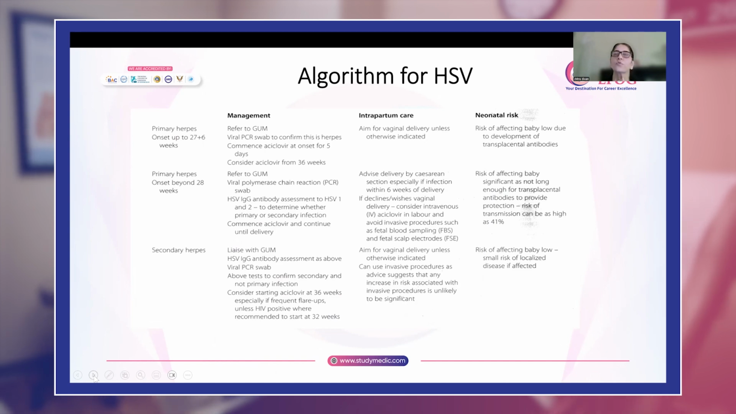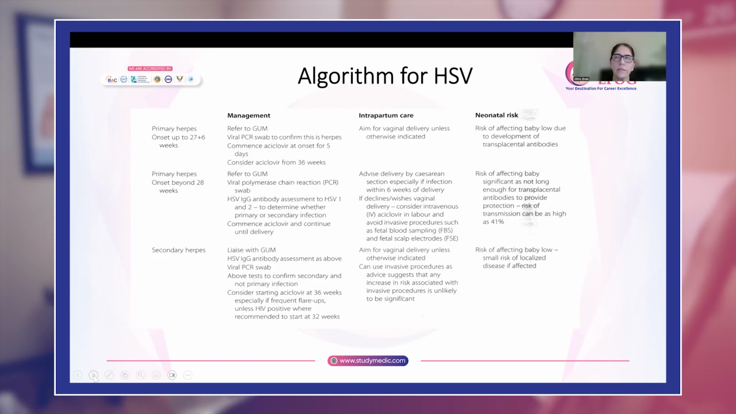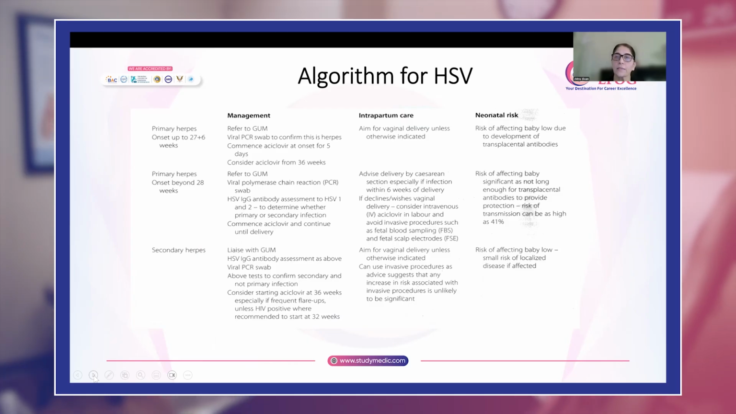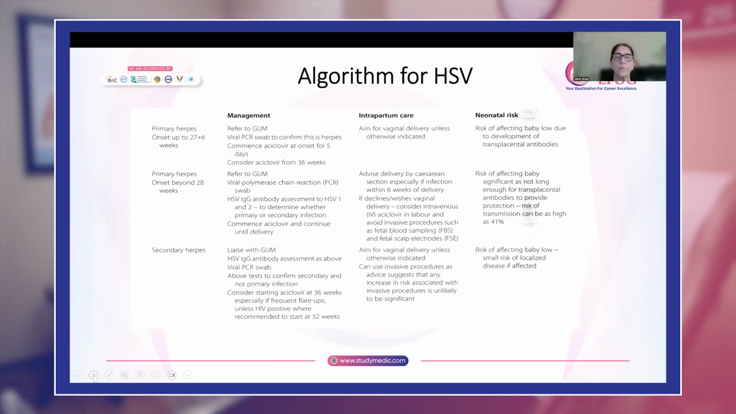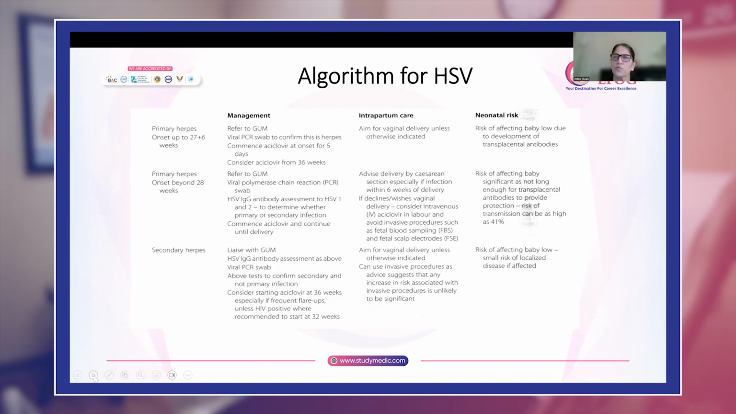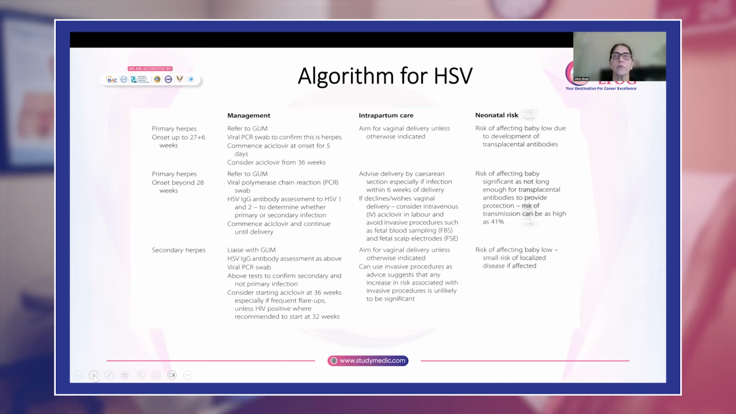Now, if someone comes to you with secondary herpes, so you will liaise with the gum clinic, that is the genitourinary medicine clinic. You will do HSV IgG assessment as above. You will do a PCR from the lesions, and the tests will help you to confirm whether this is primary or secondary. You will consider starting acyclovir at 36 weeks of pregnancy, especially if those who have frequent flare-ups. Okay, but if it is HIV positive, you will start acyclovir at 32 weeks.